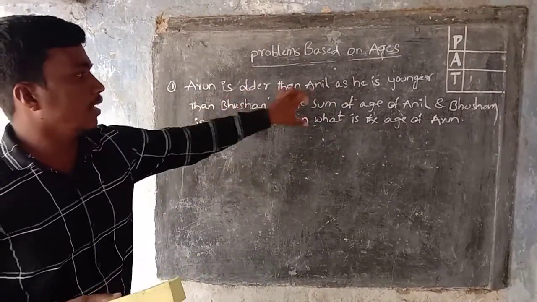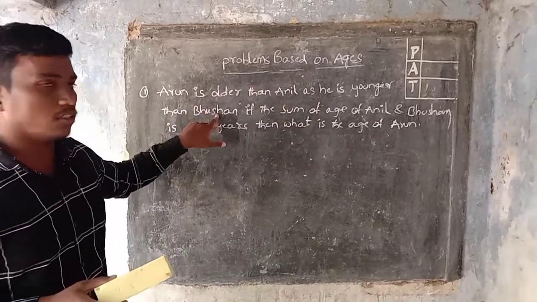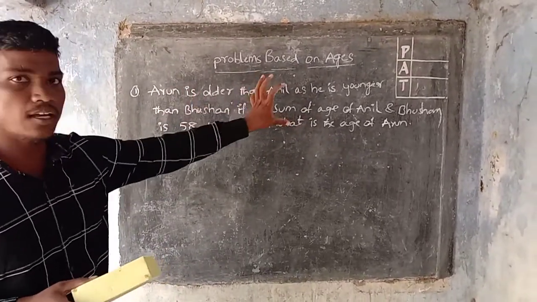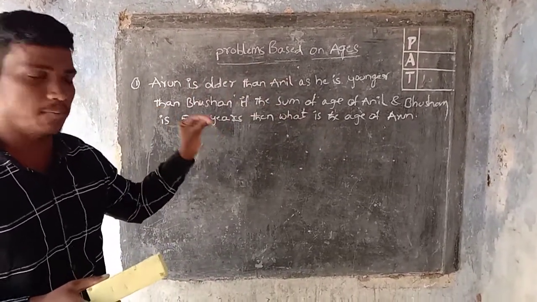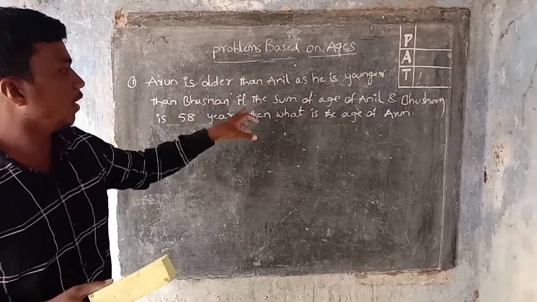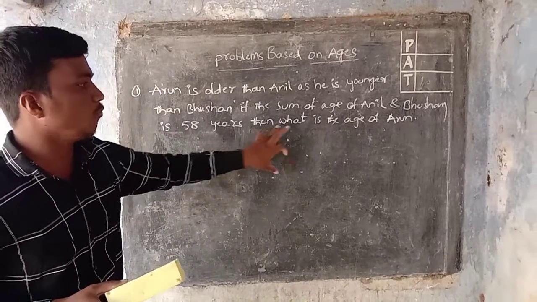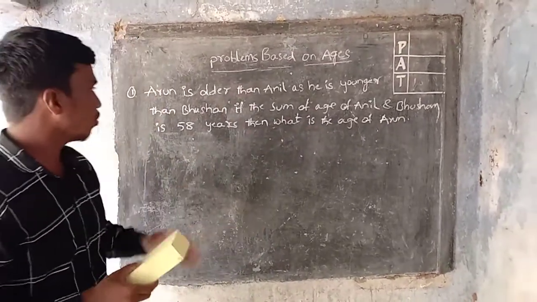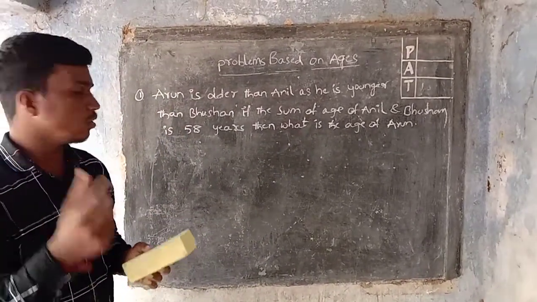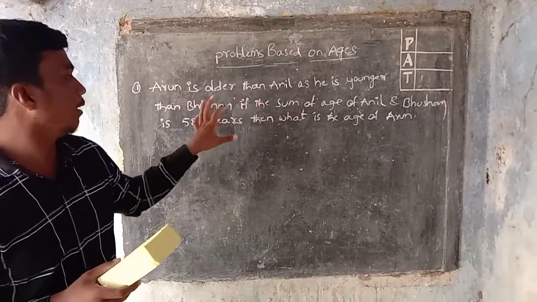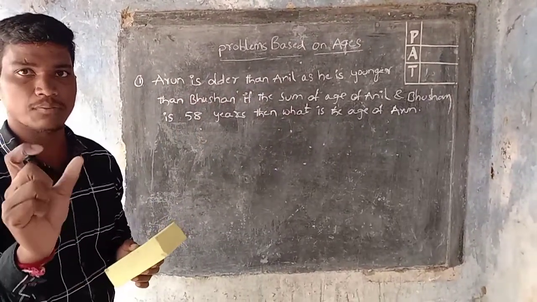Arun is older than Anil as he is younger than Bhushan, so these three members' age difference is the same. We have to find, if the sum of the ages of Anil and Bhushan is 58 years, then what is the age of Arun? So we have one clue, that the age differences among Arun, Anil and Bhushan are the same.